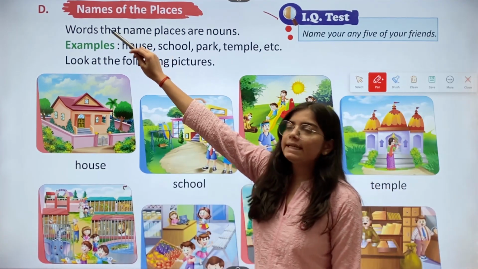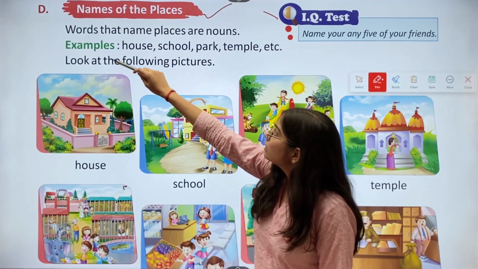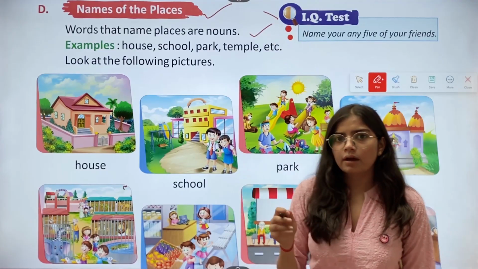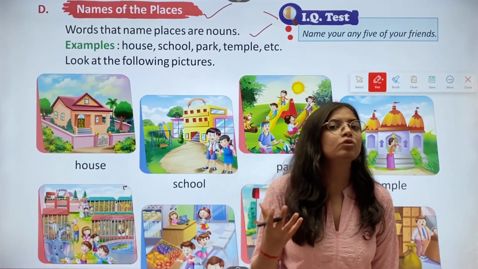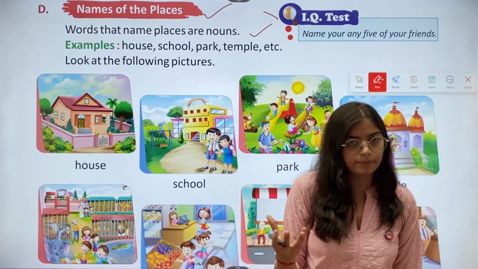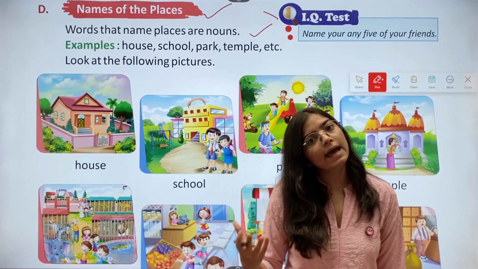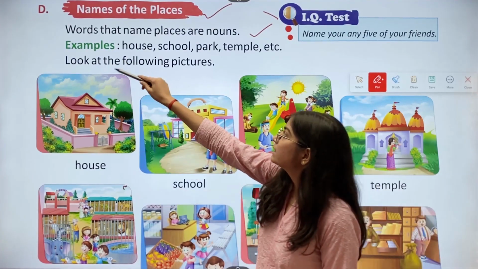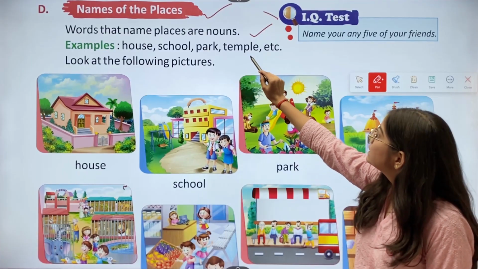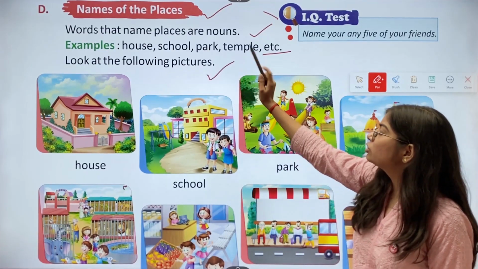Then we have the D. Names of the places. Words that name places are nouns. Now the words that tell us about the names of places, those are also called nouns. We have examples: house, school, park, temple, etc. Look at the following pictures.